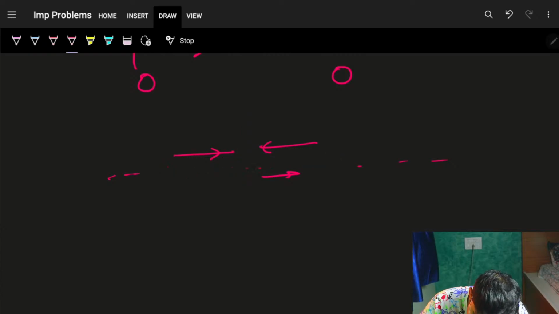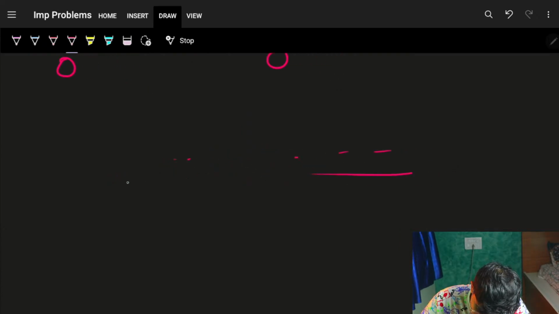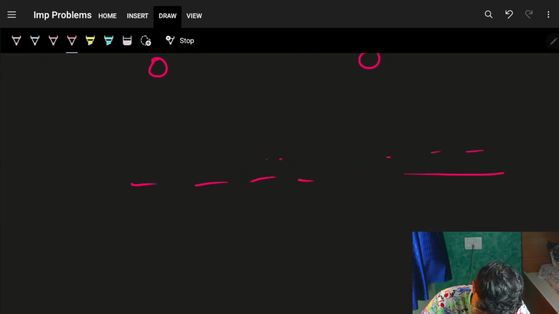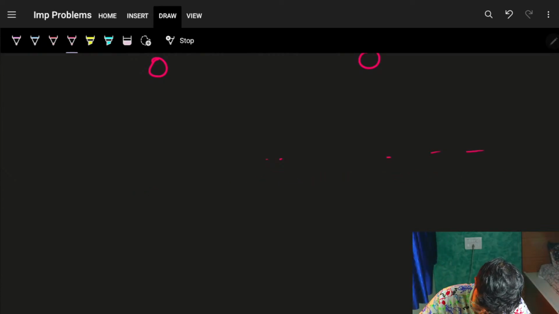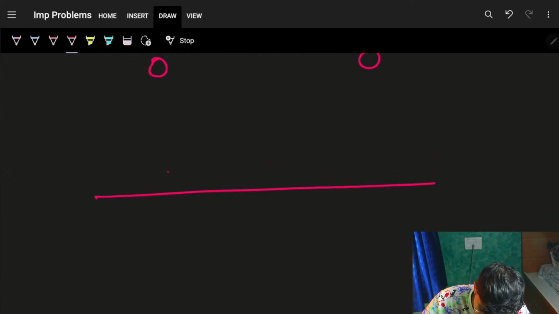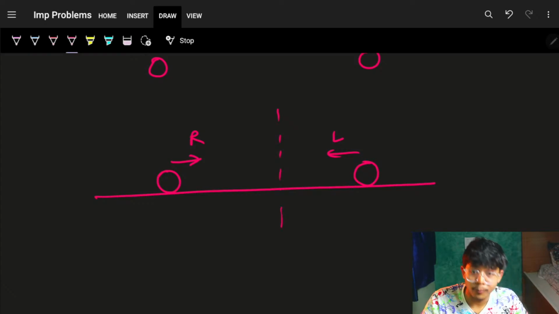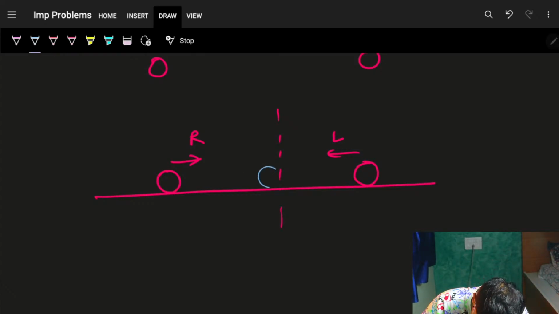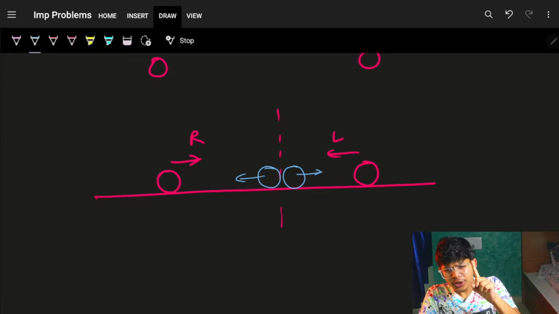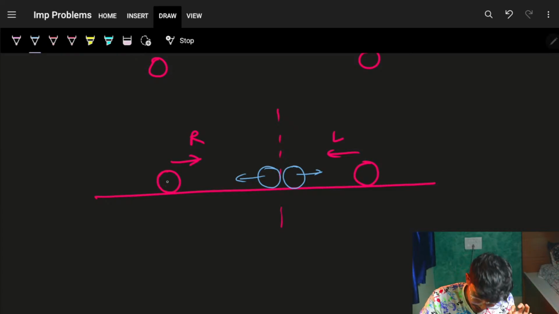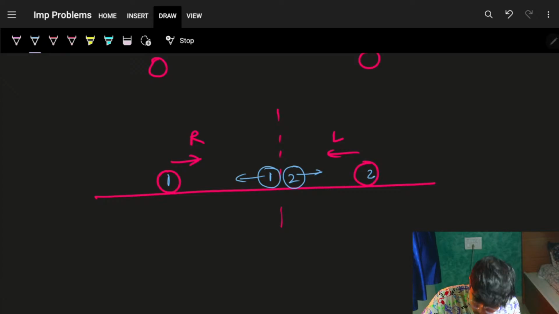Now let's quickly change the color, just to show how the collision is taking place. If I have this road, this is coming in, this is going down. It's going right, it's going left. Now let's say at this location they both are colliding. So it came here, it came here, it just collided. It will just move back. You saw one thing, everything remains the same. It's a ball 1, it's a ball 1, it's a ball 2, it's a ball 2.